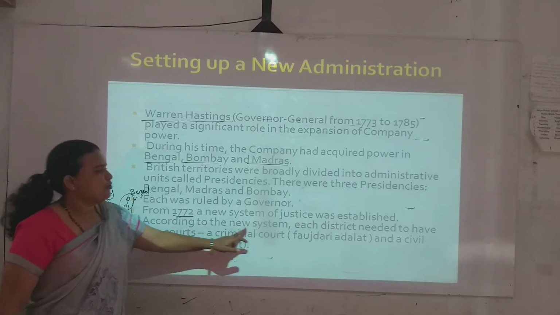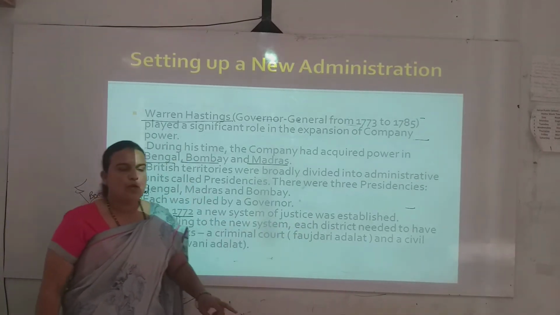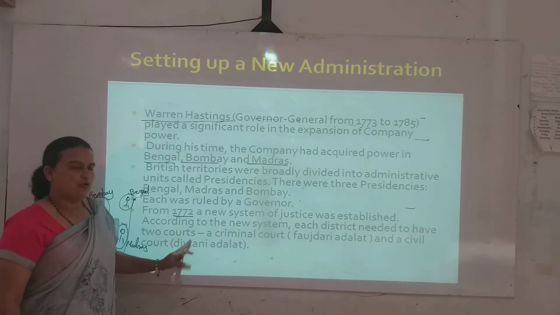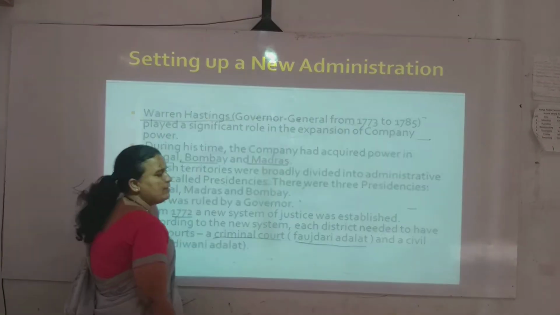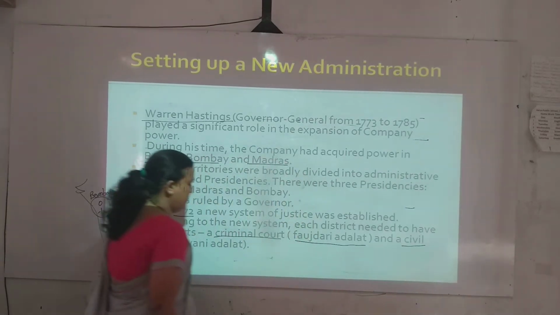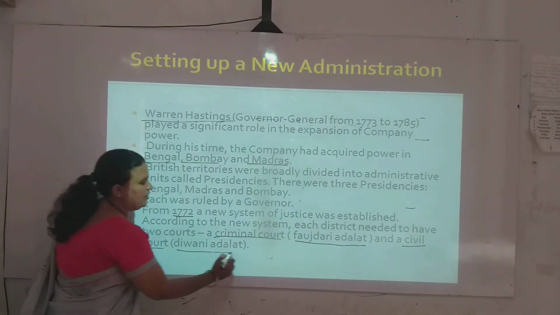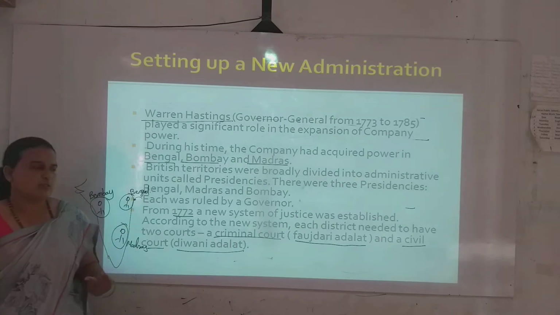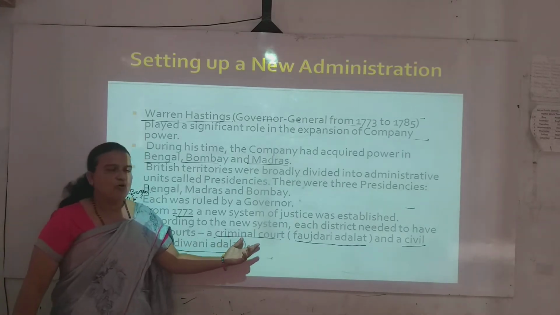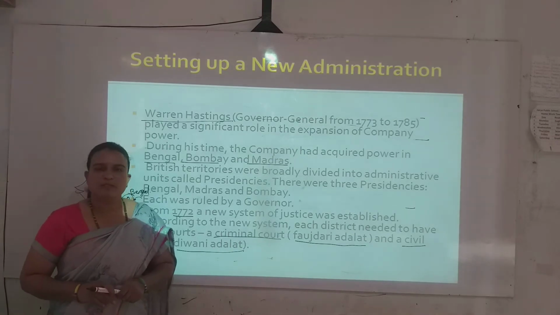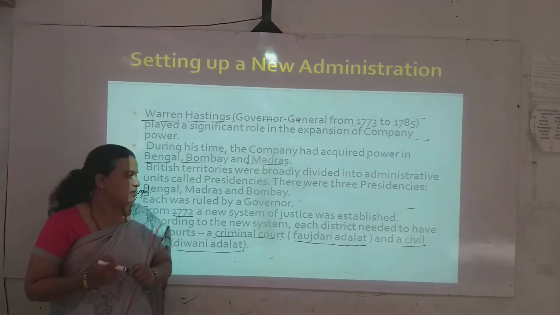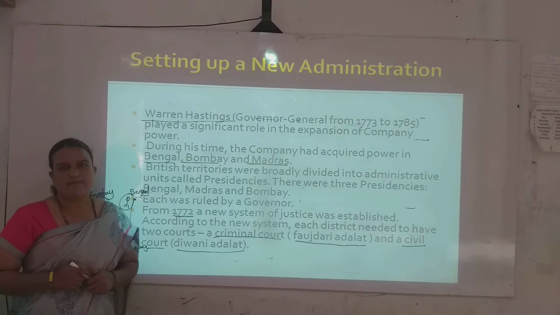According to the new system, each district needed to have two courts: a criminal court, the Fauzdari Adalat, and a civil court, the Diwani Adalat. Two courts, criminal and civil. Such a new system of justice they introduced in the year 1772.